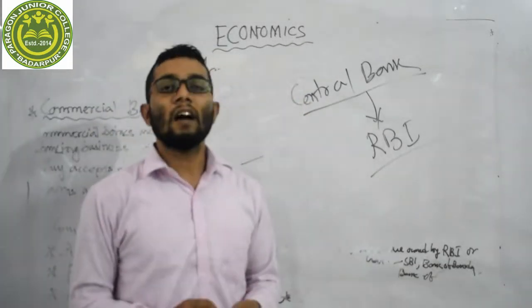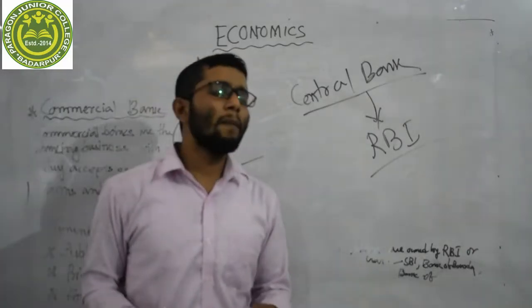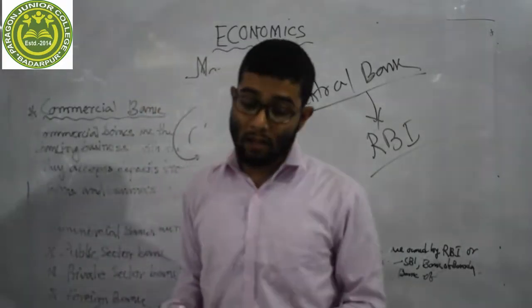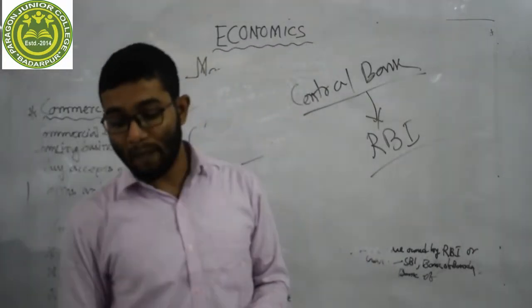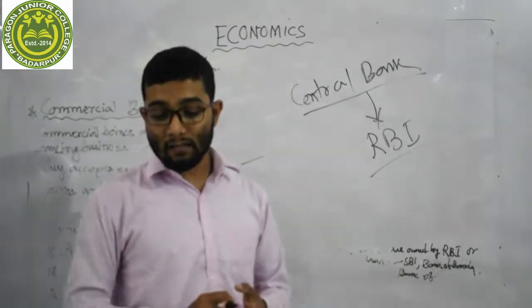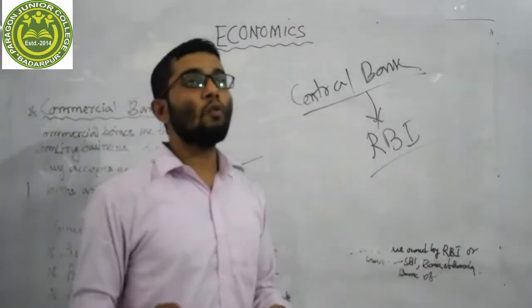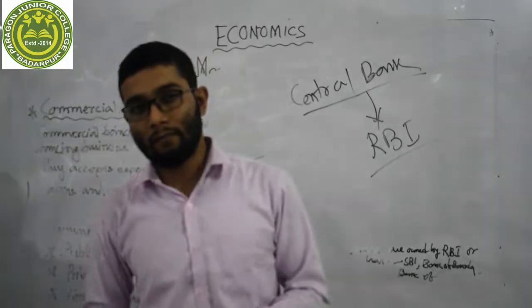The central bank controls the flow of currency in the economy. It regulates other banks in the economy. It also works as the banker of the government.